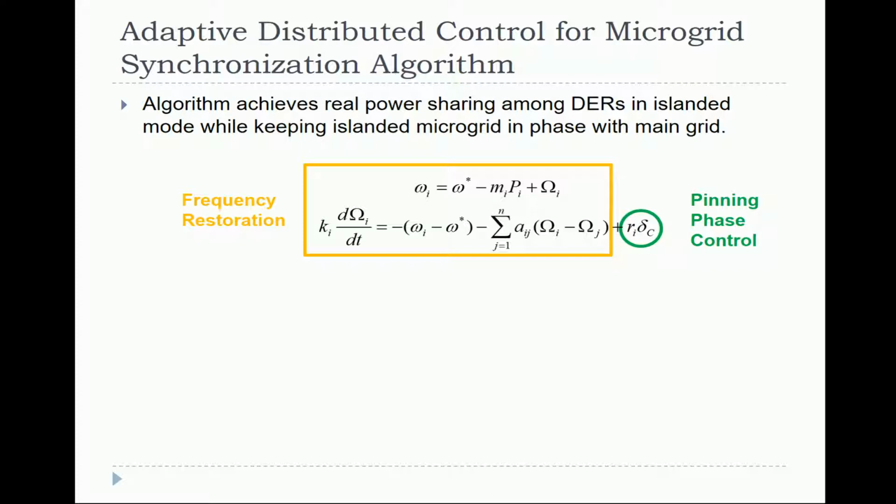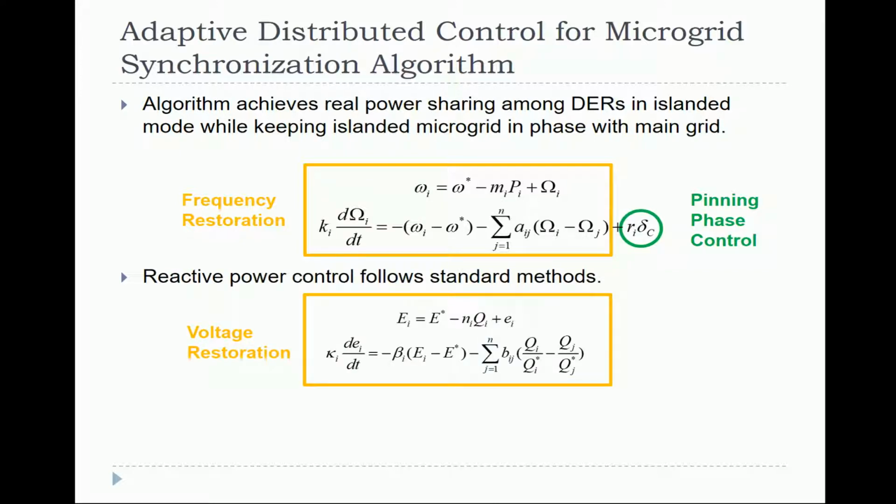With droop control acting as primary control for the distributed generations, frequency and voltage deviation will be induced when the microgrid is islanded. A distributed secondary algorithm in the yellow box is used to restore the frequency to 60 Hz. If the microgrid needs to synchronize with the main grid, another term, shown in the green circle, is added. This term will drive the microgrid frequency to eliminate the phase angle between the microgrid and grid. Likewise, the voltage magnitude of the microgrid is also restored to its nominal value by secondary control.